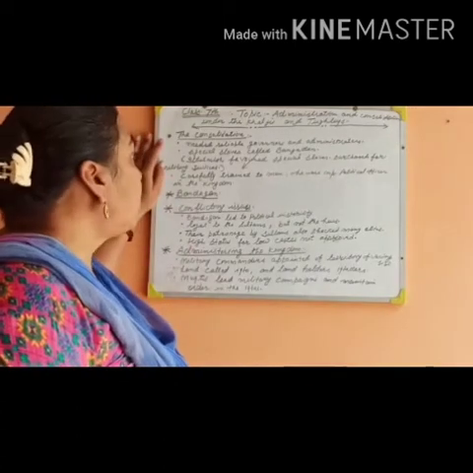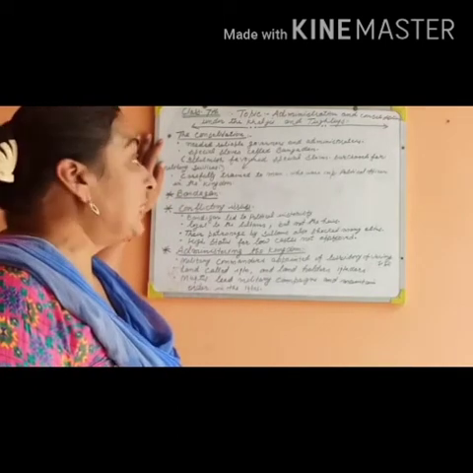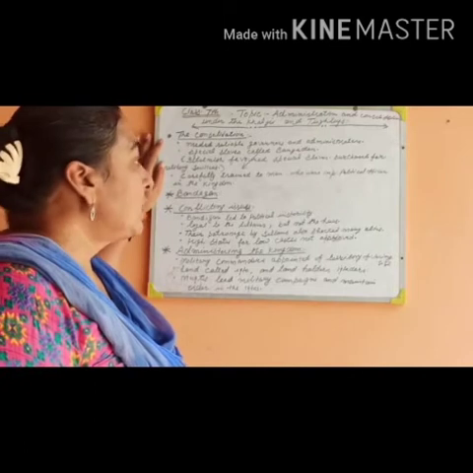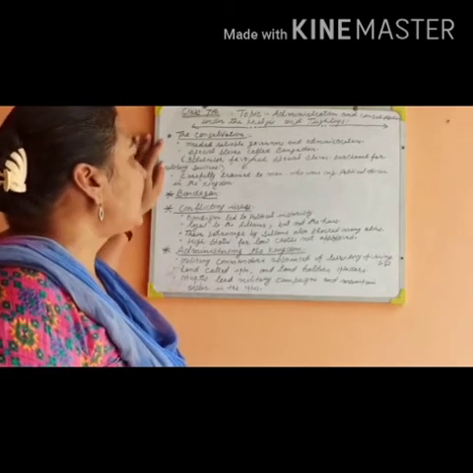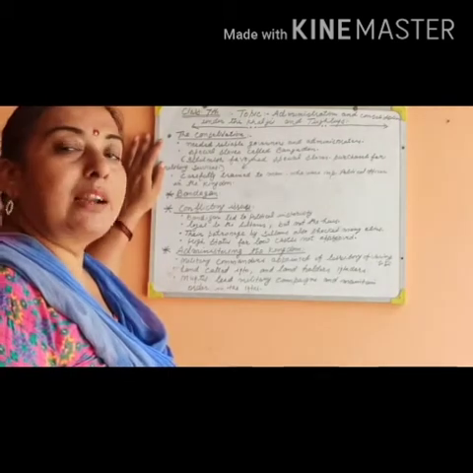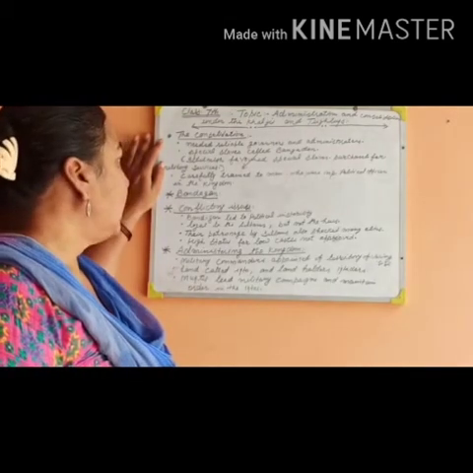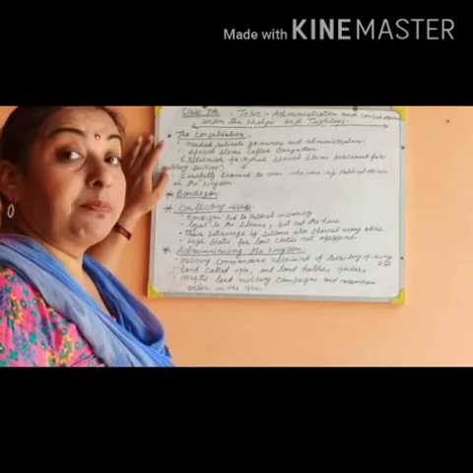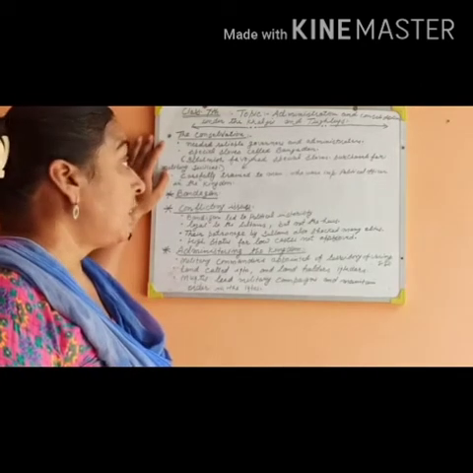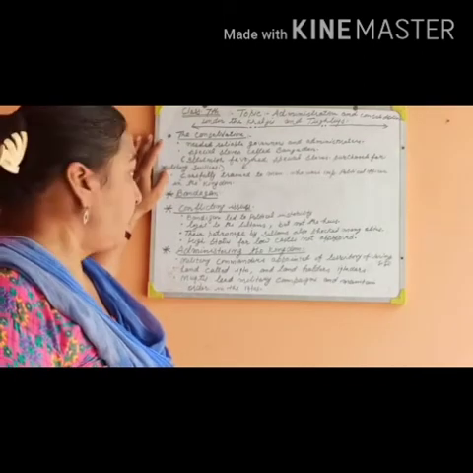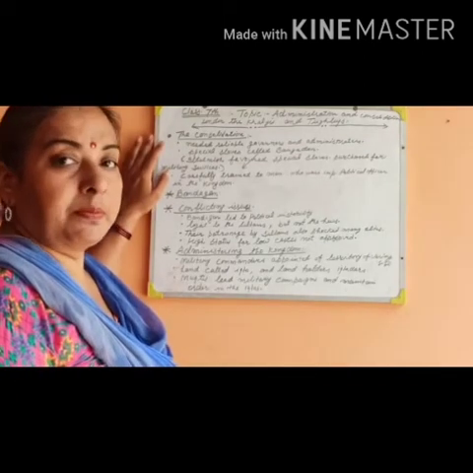Iltutmish favored special slaves and purchased them for their military services; they were called bandagan. These slaves were carefully trained by an important political officer in his kingdom.